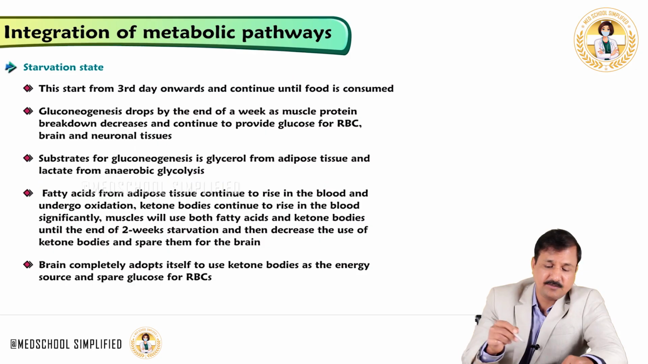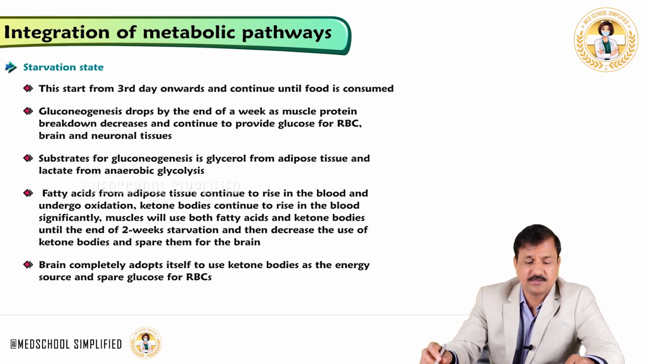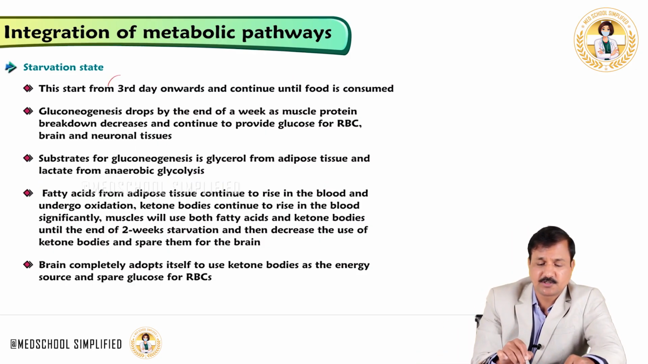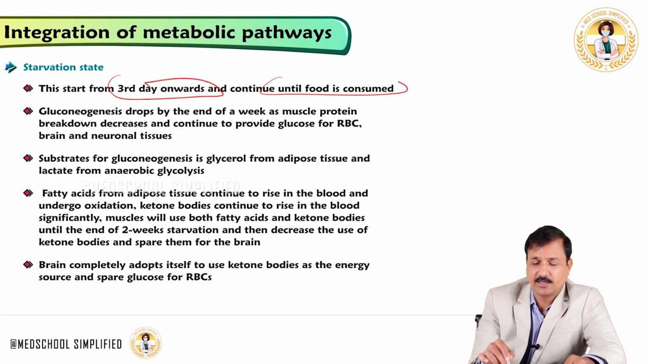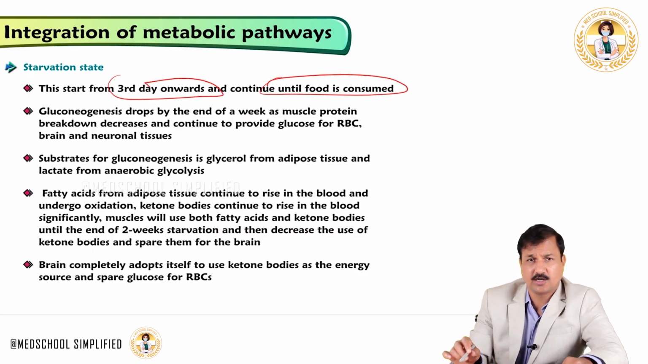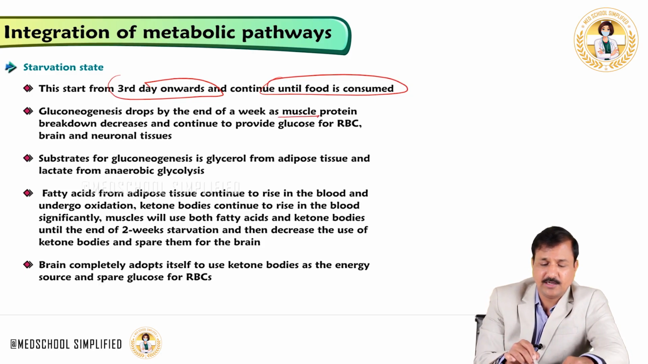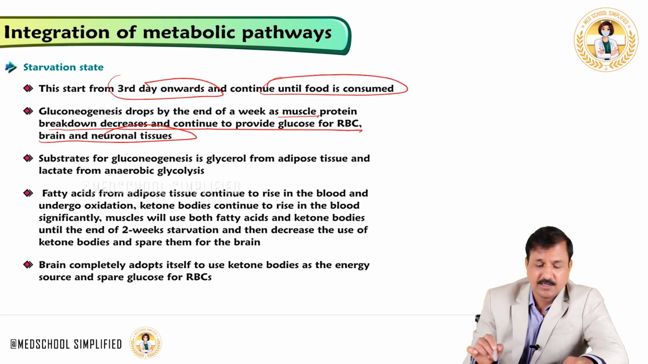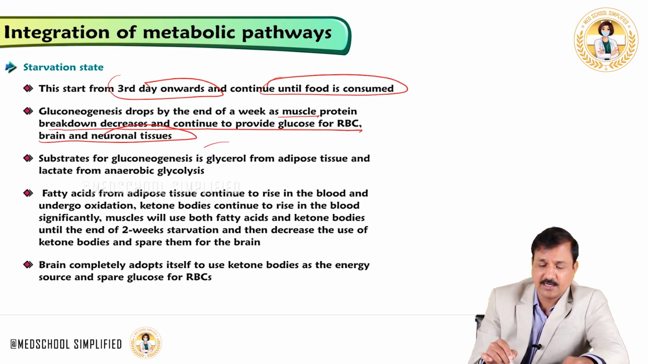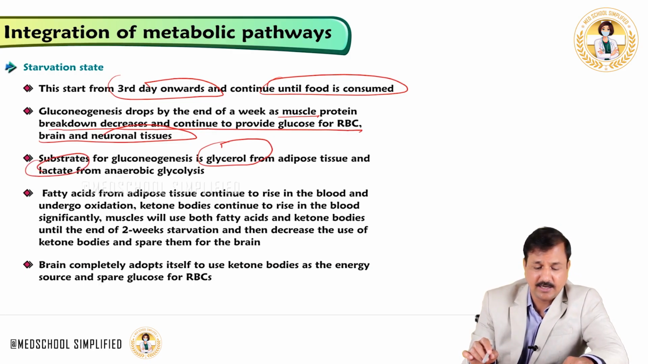Okay, so here is the summary of what goes on in the starvation state. This starts from the 3rd day onwards and continues until food is consumed or until death happens. Gluconeogenesis drops by the end of a week as muscle protein breakdown decreases, and continues to provide glucose for RBCs, brain and neuronal tissue. The substrates for gluconeogenesis right now are glycerol from adipose tissue and lactate from anaerobic glycolysis.